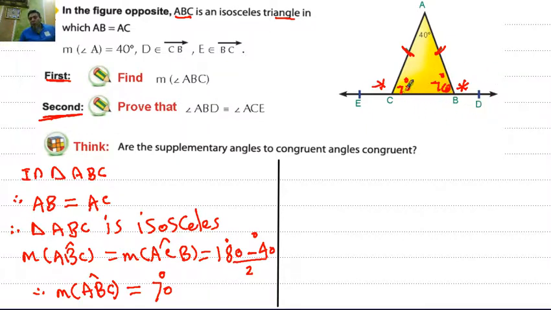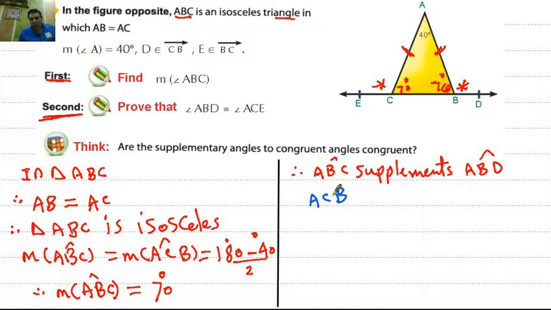Another proof: since angle ABC is supplement to angle ABD, and also since angle ACB supplements angle ACE, since the two angles on the left side are equal, then the right side are equal.